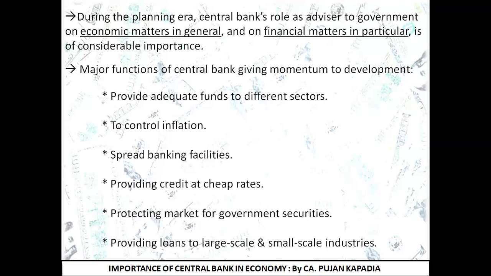In short, what the central bank is doing in these 6 points that I have mentioned here: first, it is ensuring that proper, adequate funds are reaching all the sectors of the society. Second is controlling inflation, so that the price rise is under control, and at the same time the value of money is not deteriorated. Third is to spread banking facilities in each and every corner of the country. Fourth is to ensure providing credit at cheaper rates to the needy sector.